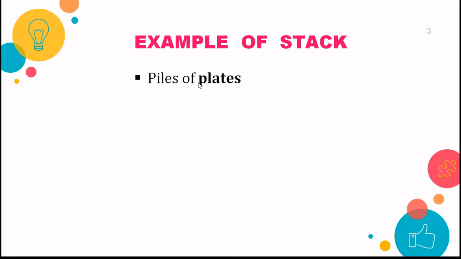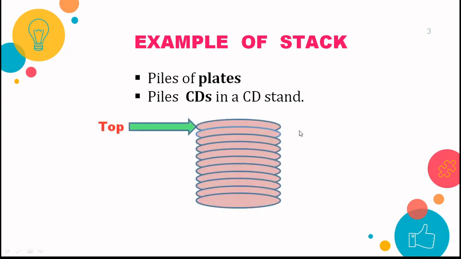Now let's understand this principle with the help of an example. The example is a pile of plates. You have visited a marriage hall. There, when you go to the dining hall, there are so many piles of plates, fifty and hundreds of plates, placed in a sequence, right? Also, if I talk about CDs, this concept of CD is not there now, but earlier CDs used to be placed in a CD stand, right? So if I talk about this diagram, this is the first plate, or you can say the CD, which is placed. After that the second CD or plate, third, fourth, fifth, and let's say this is the last CD or plate.